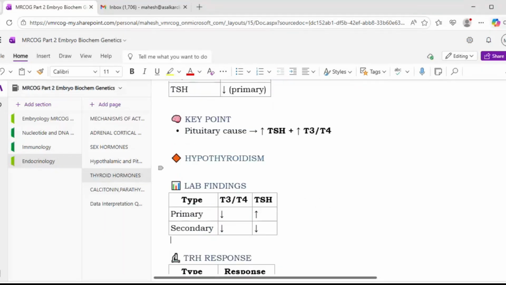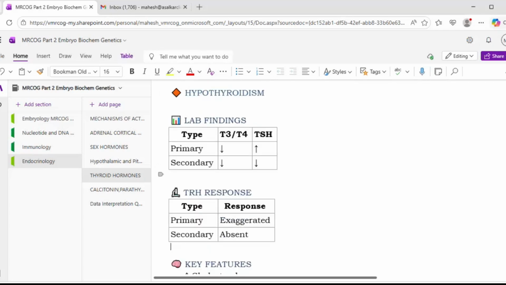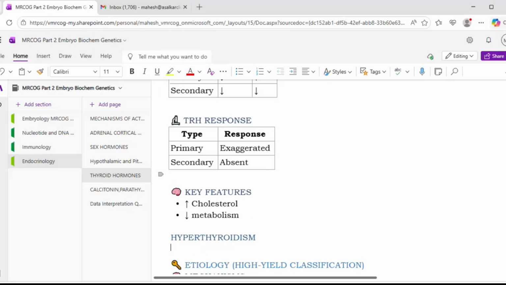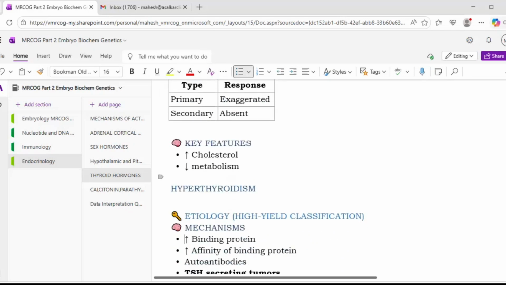In hypothyroidism, what happens? There may be primary hypothyroidism or secondary hypothyroidism. In primary hypothyroidism, T3 and T4 will be reduced, but the TSH will be increased. However, if it is a secondary hypothyroidism, then T3, T4 as well as TSH will be reduced. And what will be the TRH response? In primary hypothyroidism, it will be an exaggerated response, while in secondary hypothyroidism, the TRH response will be absent. Then key features will be increased cholesterol and decreased metabolism. That is the feature of hypothyroidism.